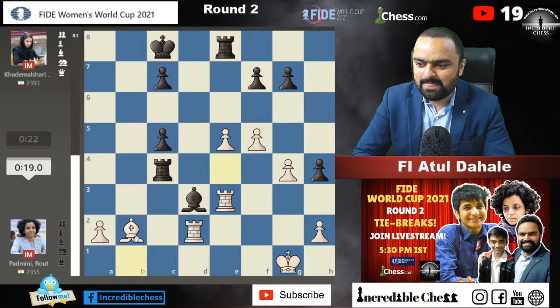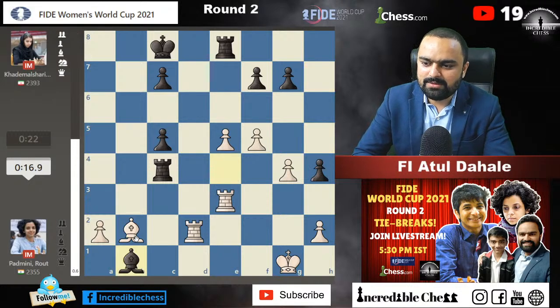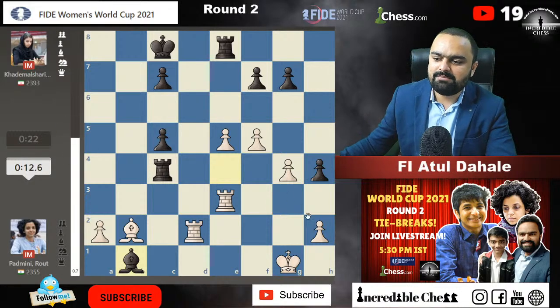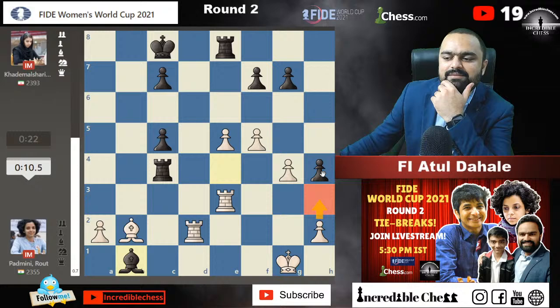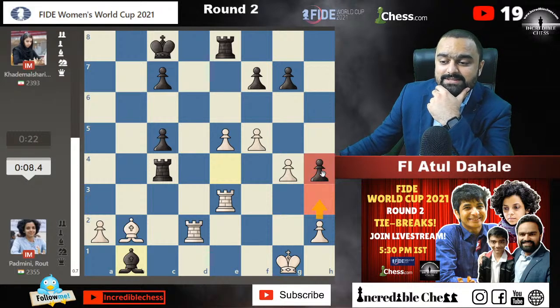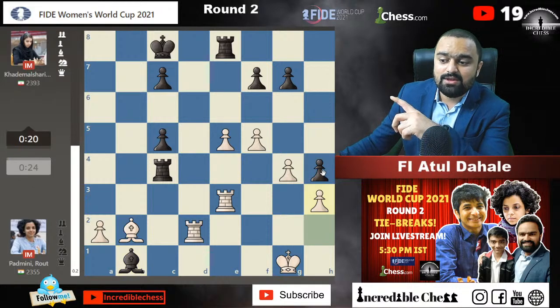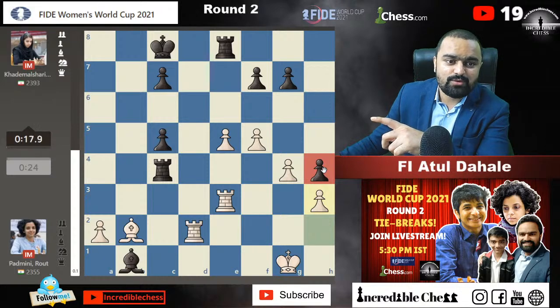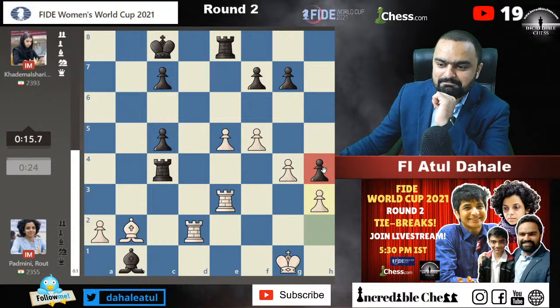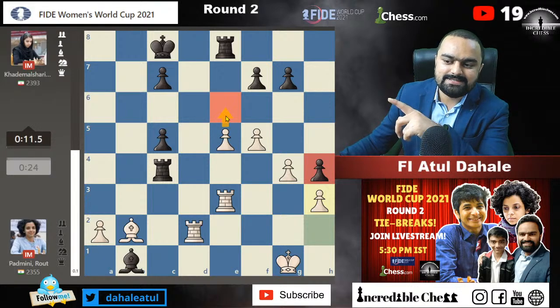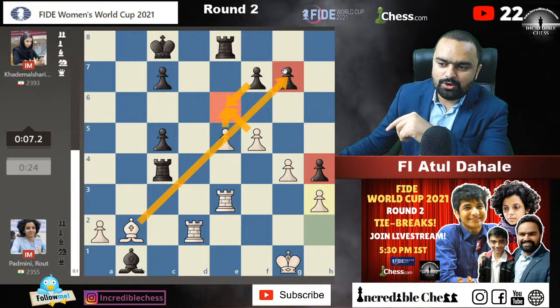h5 has been played. Okay, rook comes on this square, and okay, now what? We can play h3. See, one thing is there. I feel like the h4 pawn can be a weakness in this situation at any point. She plays h3, consolidates the weakness on h4 square, and that's it. Okay. And e6 is one of the possibilities in the position. Like if we capture, the pawn on g7 will also be attacked here.